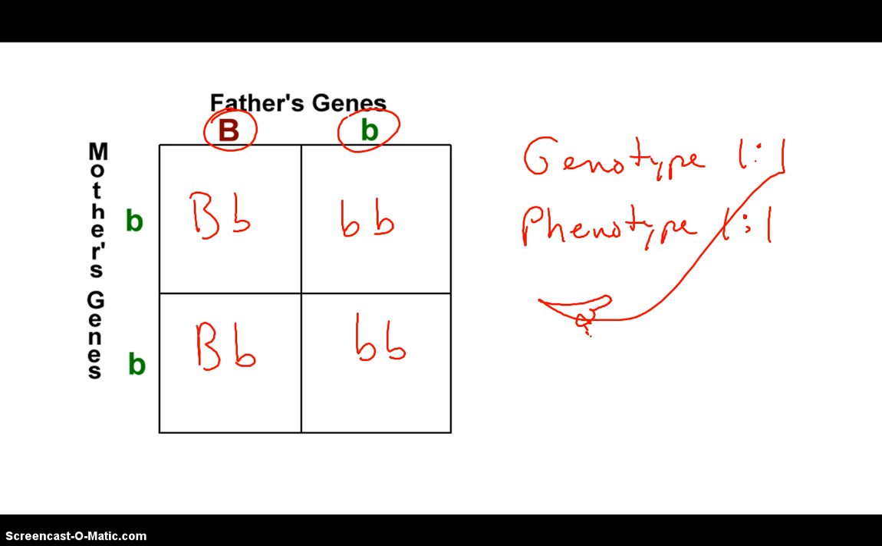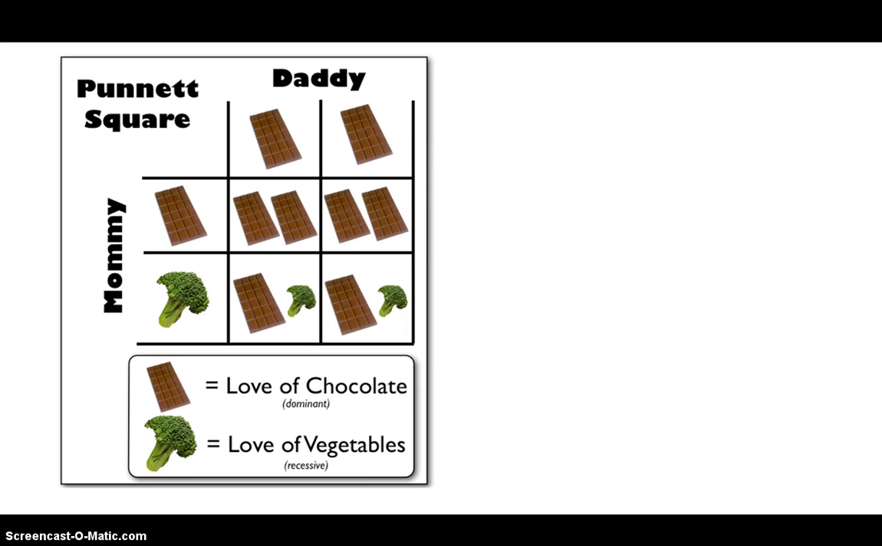And so to wrap it up, here is a Punnett square of daddy genes that love chocolate, mommy genes that love vegetables, and we can see the love of vegetables is recessive. So how many of the offspring of this mother and father are going to have a love of vegetables? Well, if love of chocolate is dominant, 0%.